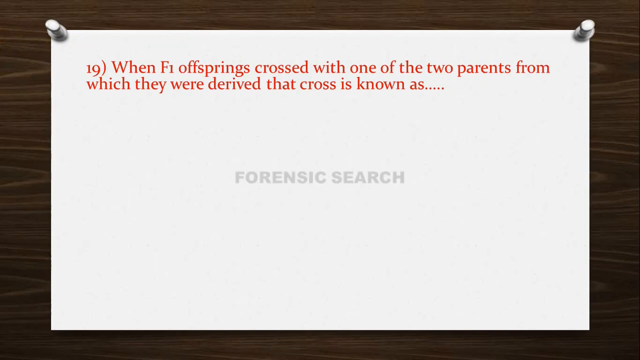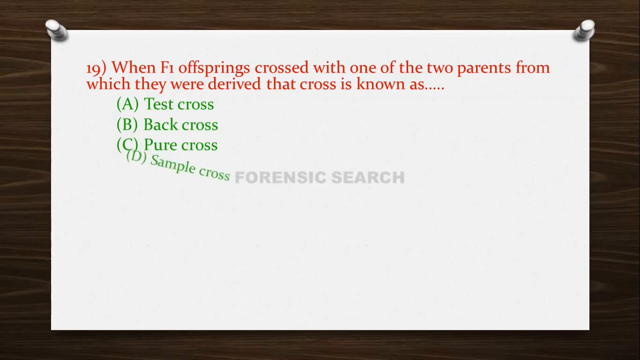Then the next question is, when F1 offspring are crossed with one of the two parents from which they were derived, that cross is known as option A, test cross, option B, back cross, option C, pure cross, and option D, sample cross. So the correct answer of this question is back cross, because instead of selfing the F1 offspring, we cross them with one of the two parents from which they were derived. That's why this cross is known as back cross.